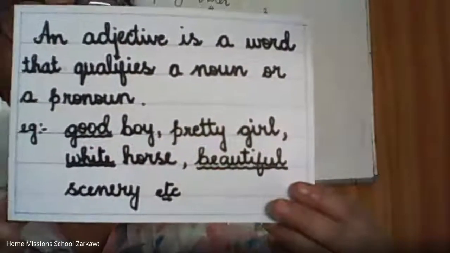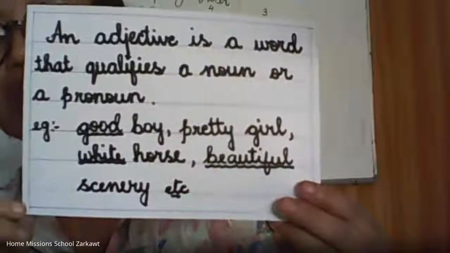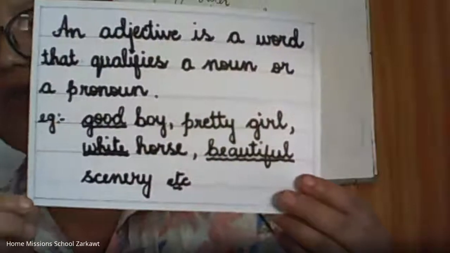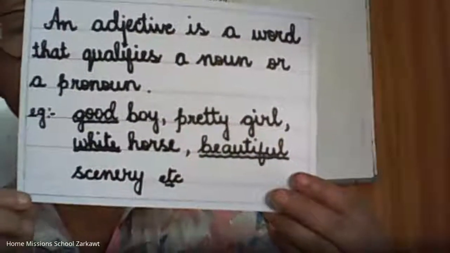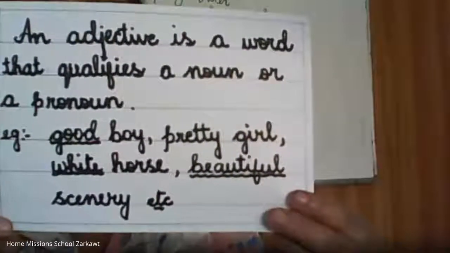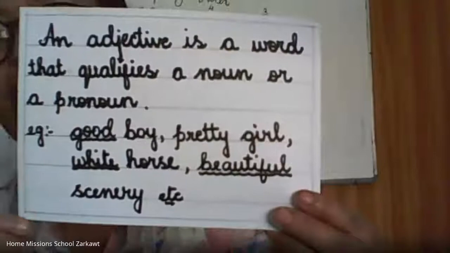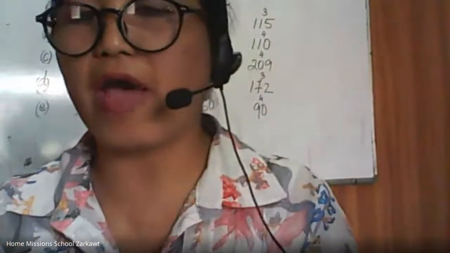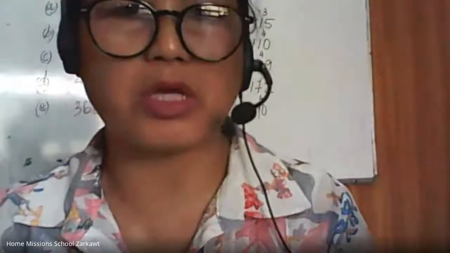It qualifies, it explains what kind of a noun it is. All right? It explains what kind of a noun it is or a pronoun. For example, if I say Sebastian is a boy, everyone knows that Sebastian is a boy, isn't it?